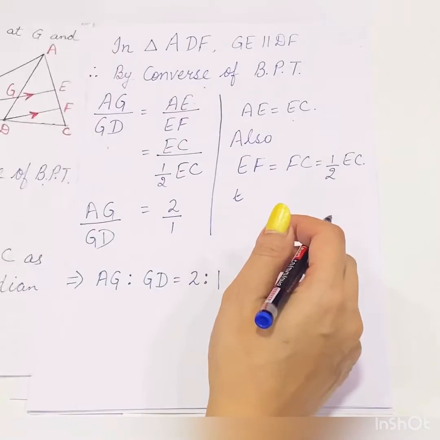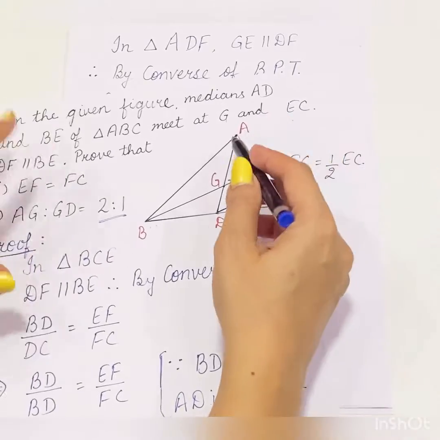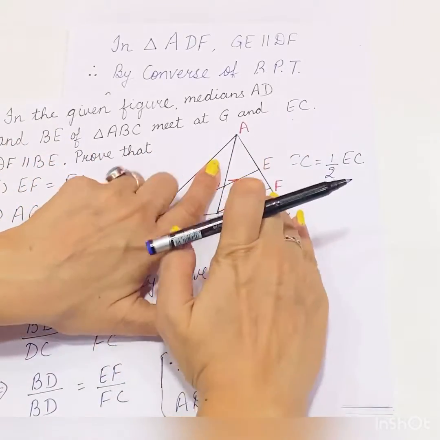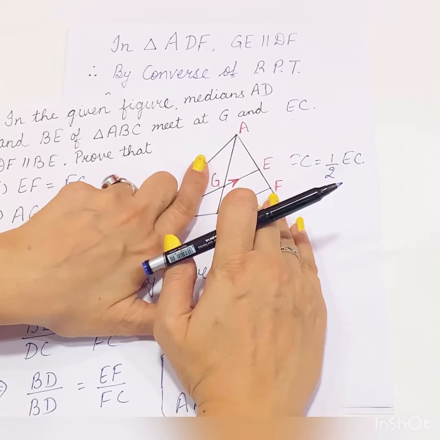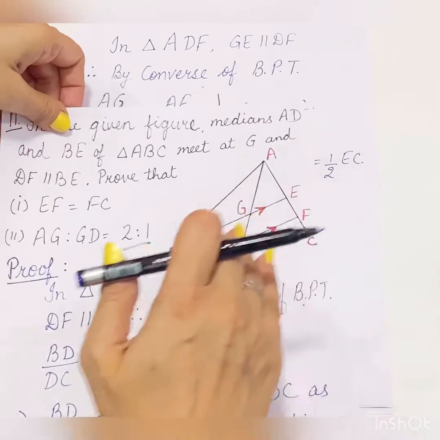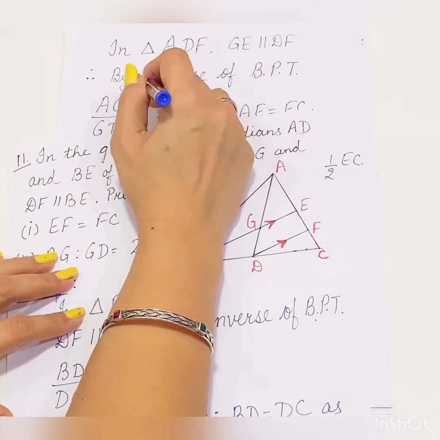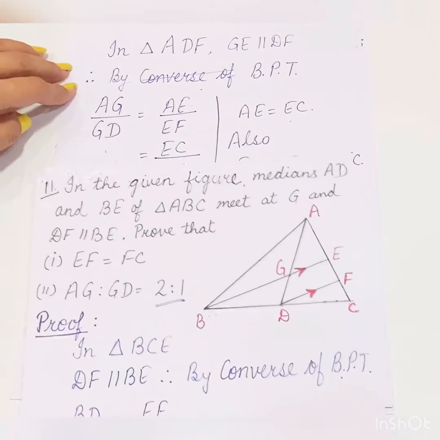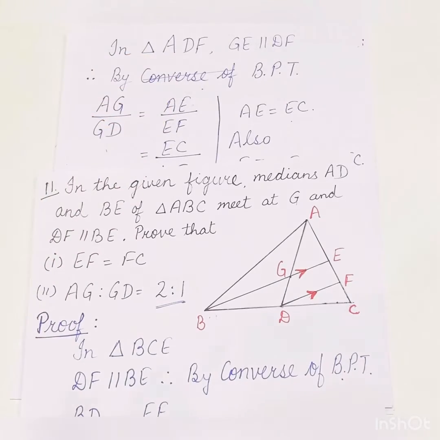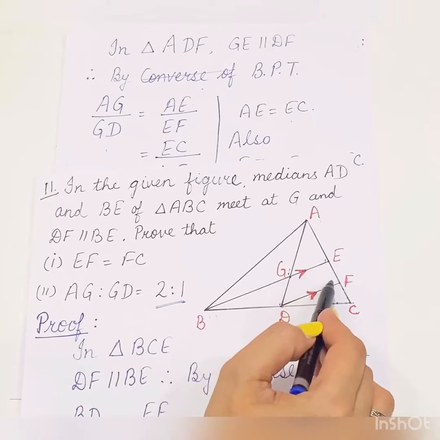So for that, see children, in triangle ADF, this is the triangle we are taking. In this, GE is parallel to DF. It is given GE is parallel to DF. So by converse of basic proportionality theorem, what will you have? By BPT only, you will have AG upon GD is equal to AE upon EF, right? By BPT, AG upon GD is equal to AE upon EF.